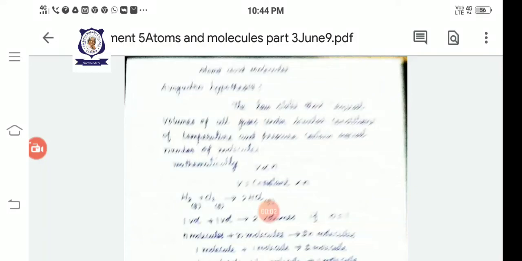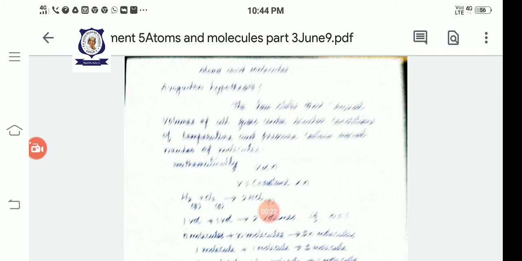Good morning, students. Today we are going to see the third part of atoms and molecules. Before we go to the topic, we will recap the previous class matters. In our last class we studied about molecules.